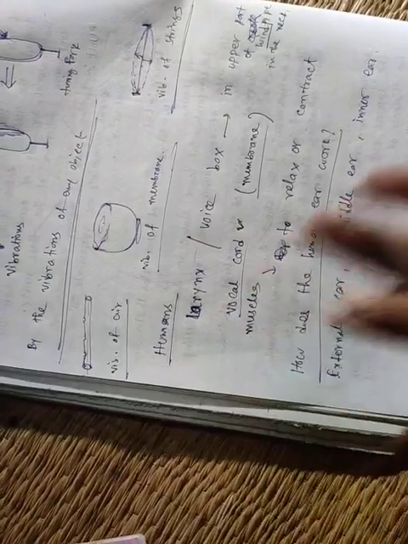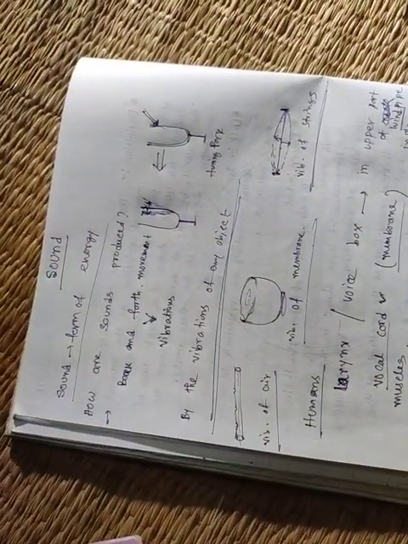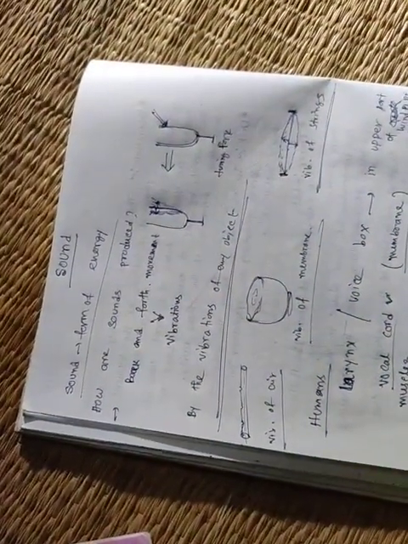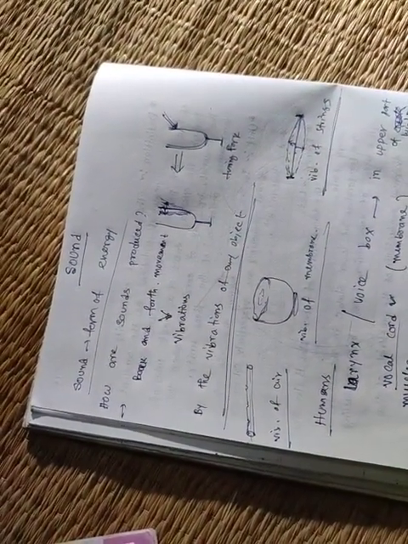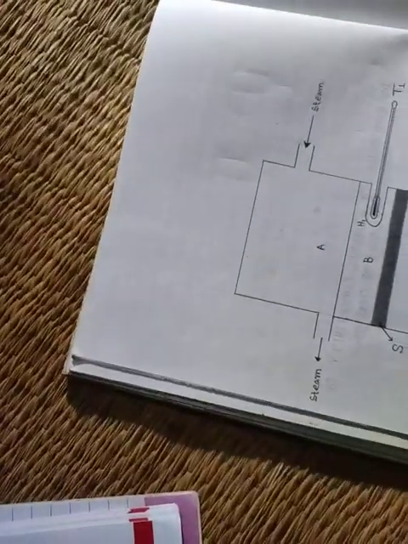So how is the sound produced, understand? I will discuss how the human ear works later. Before that, I am discussing how sound travels. At first you understand how the sound is produced. Now I will discuss how sound can travel.